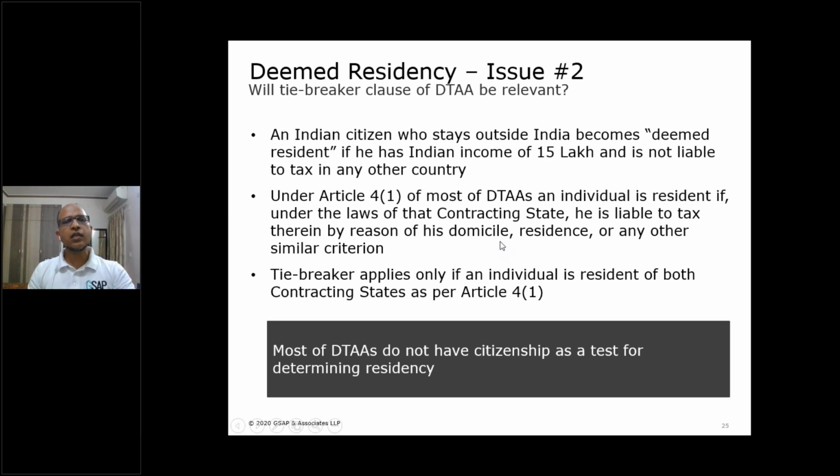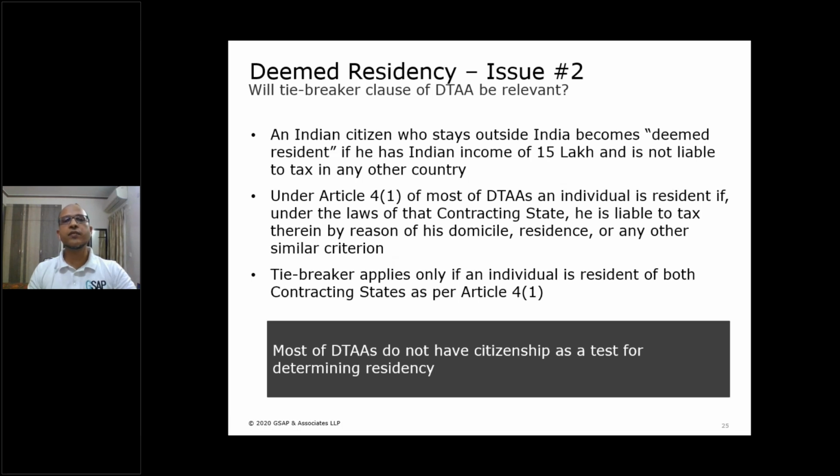To become a resident under the tax treaty, a person should be liable to pay tax in that country because of his domicile, means he is living there, or residence, he has a residence over there, or any other similar criteria. So these words, similar criteria, should take color from domicile and residence. Obviously, this is the law of interpretation. So if a citizen never stays in India, it means he does not have any domicile in India, he does not have any residence in India, and similar criteria do not cover citizenship, then does this mean that he will not become resident as per the treaty?